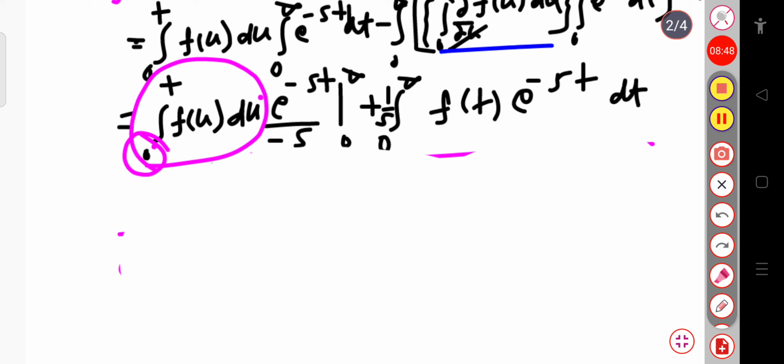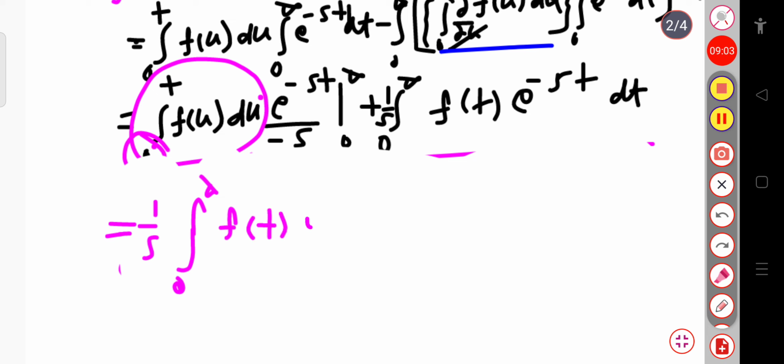Now this will be equal to finally 1 by s, integration over 0 to infinite, f of t exponential minus st dt.